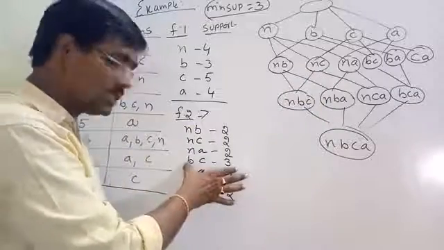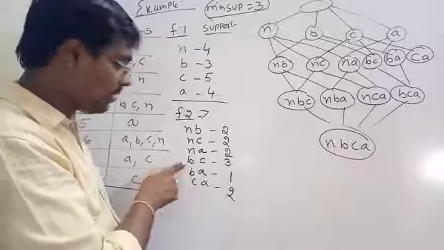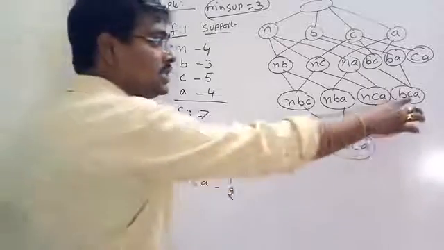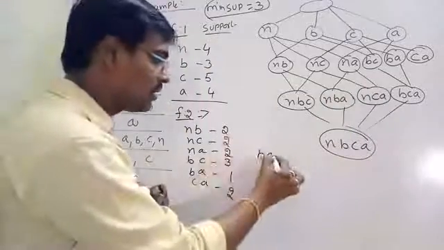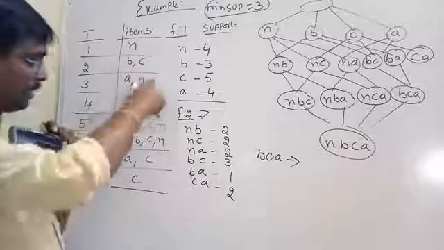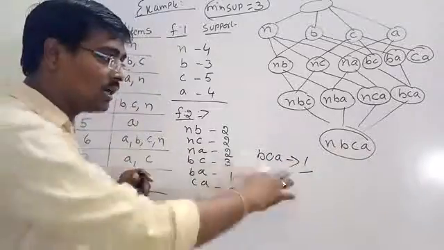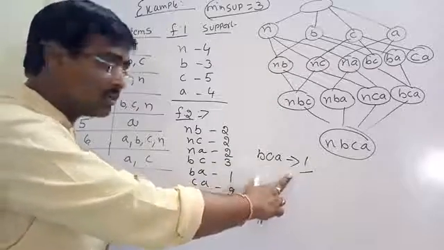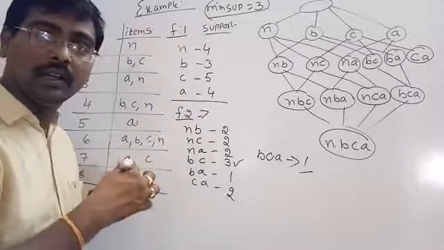If BC has support 3, what are the supersets? The superset of BC is BCA. What is the support of BCA? In how many transactions does it appear? 1. And this is not frequent. Support is 1 and it is not frequent. So here BC is the maximal frequent item set.